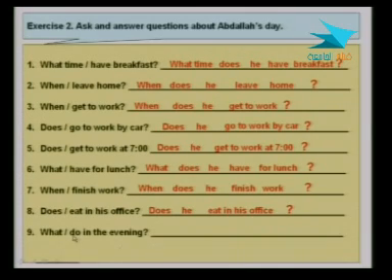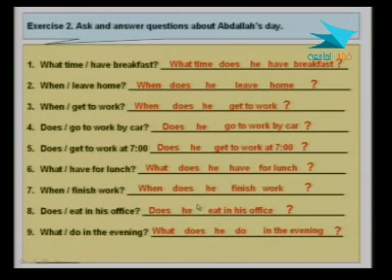Okay, again, this is a verb. This is the main verb, of course, and we need a helping verb plus the subject. So what does he do in the evening? What does he do in the evening? And the question mark is there.